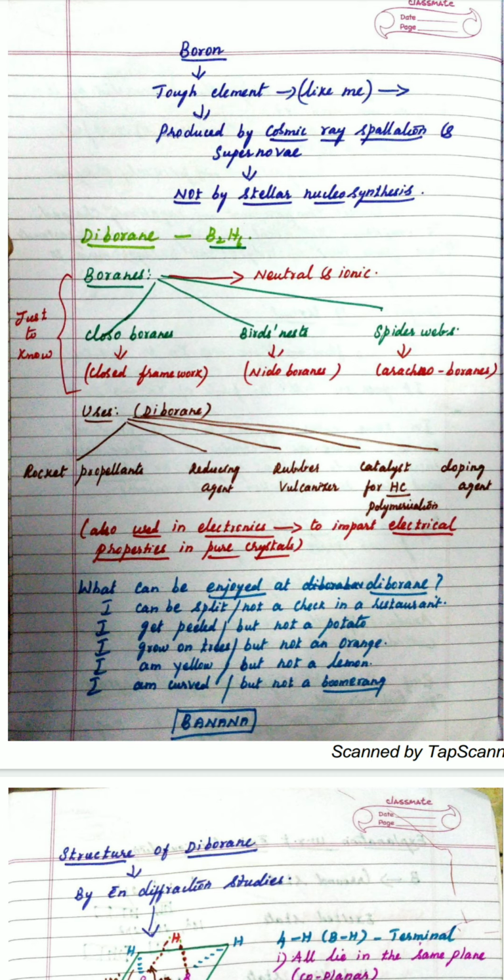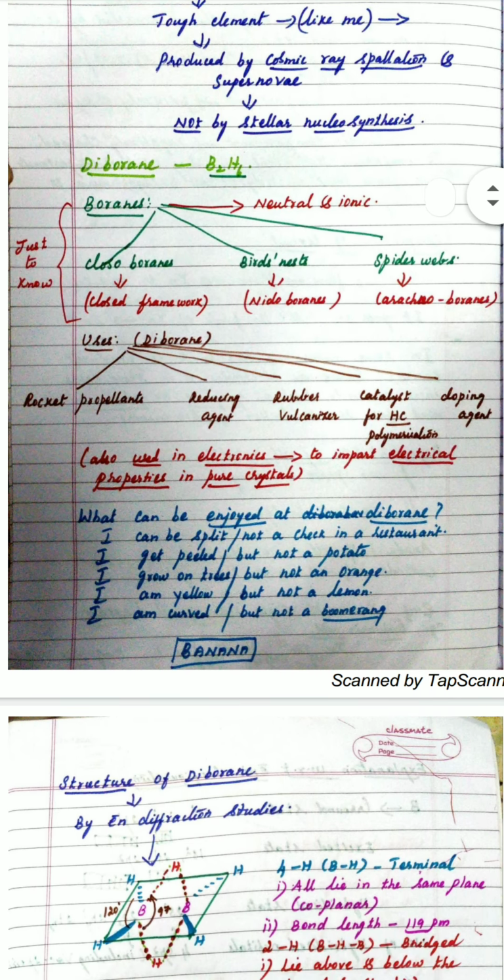What I enjoyed more about diborane is the banana bonding. So if you want to inculcate interest in the learning, you can ask them a small riddle like this. It is my work and you can just do it in whatever way you want. So what can be enjoyed at diborane? I can be split, but not a banana split at a restaurant. I get peeled, but not a potato.